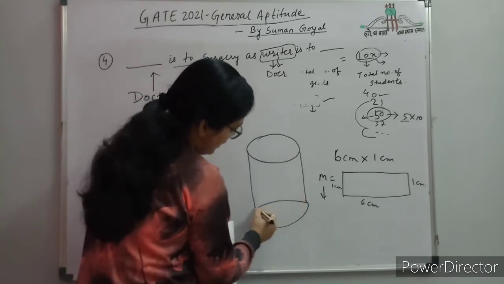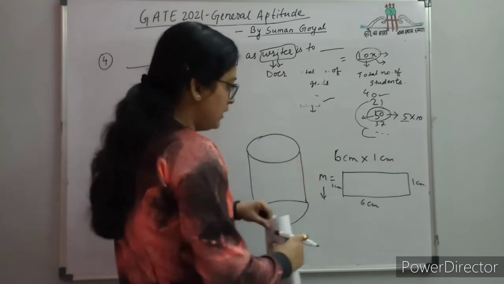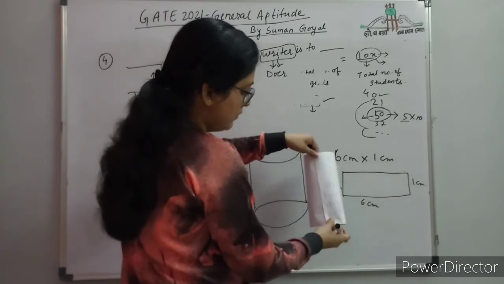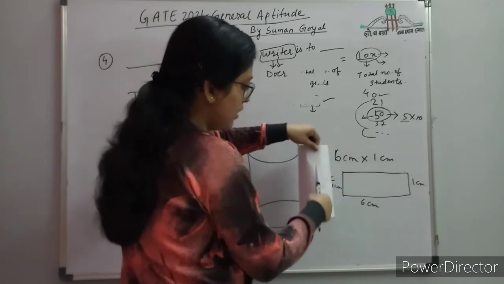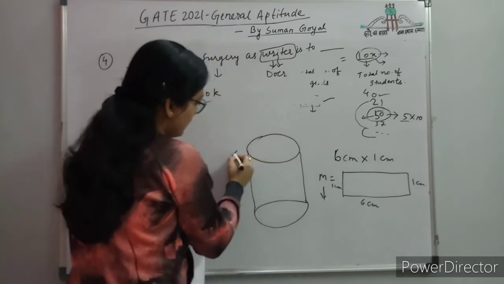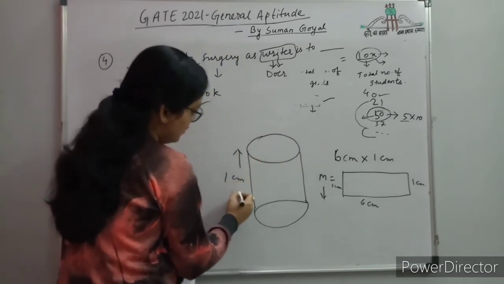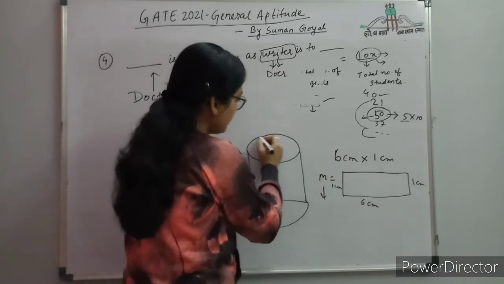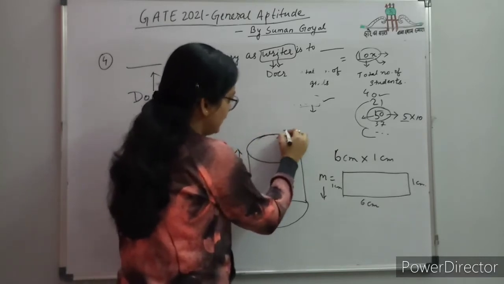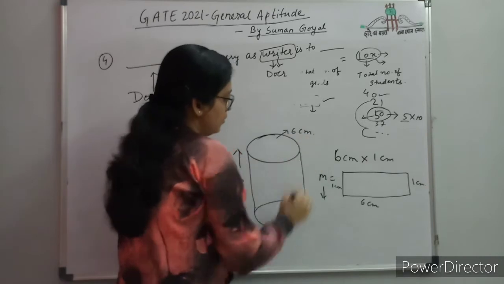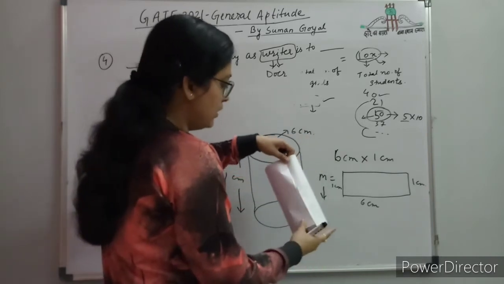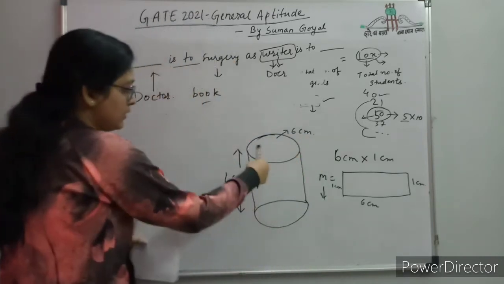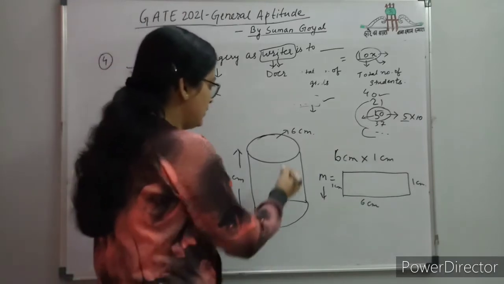So this is the cylinder, and what is the height of this cylinder? If you are folding it in this way, bringing it together, then this is the 1 centimeter side. So 1 centimeter is the height of this cylinder, and this perimeter is nothing but 6 centimeter, okay. You can interpret it by using a paper, then you get a cylinder looking like this. This is 6 centimeter.